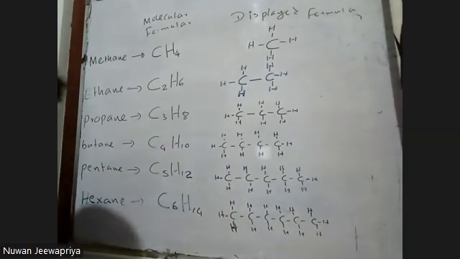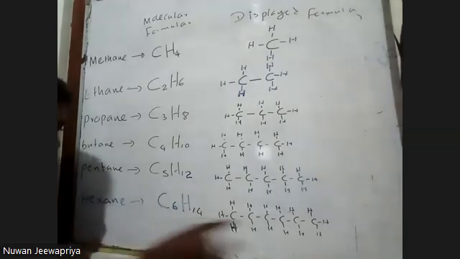Now you can notice that each carbon has 4 bonds, compulsory. So hexane's displayed formula is here, molecular formula is here. You can practice heptane, octane, nonane as homework.